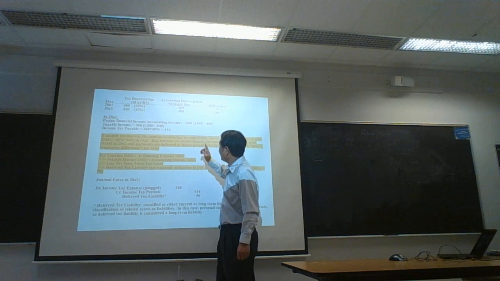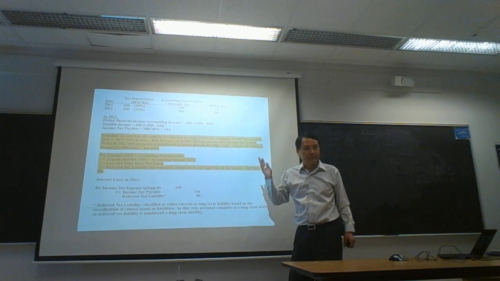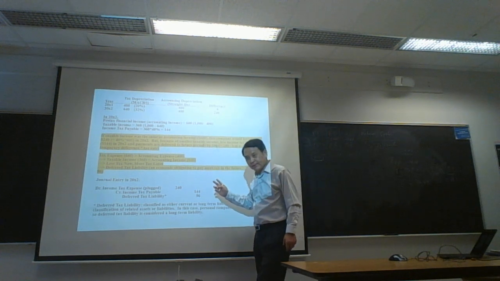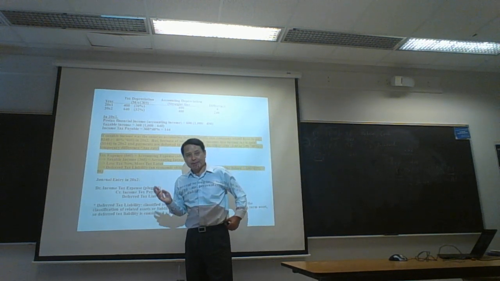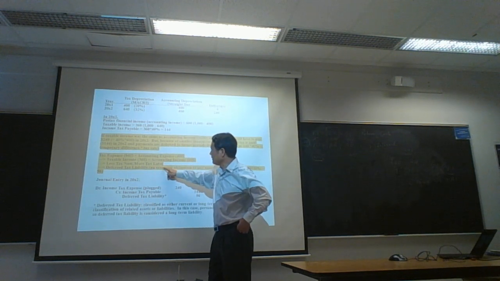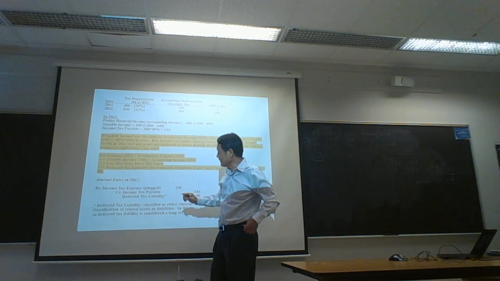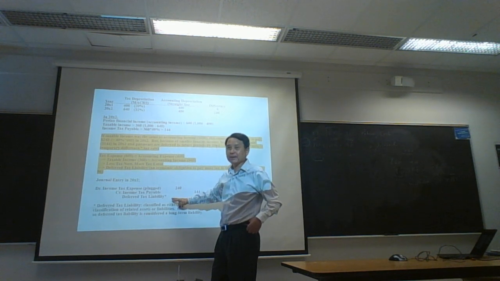Payment for 96 is deferred to a future period. So in the second year, this company has an economic obligation to pay more tax in the future. And that obligation is recorded in this liability account.